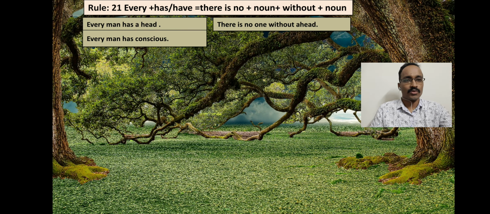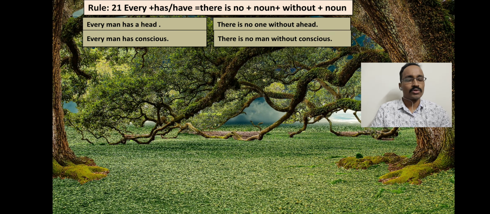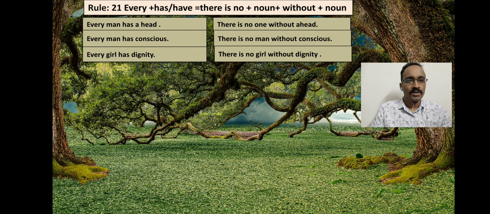So there is no man without conscience. See another example. Every girl has dignity. Now the same rule. There is no girl without dignity. So here you see, if you find every in a sentence, we will use there is no.